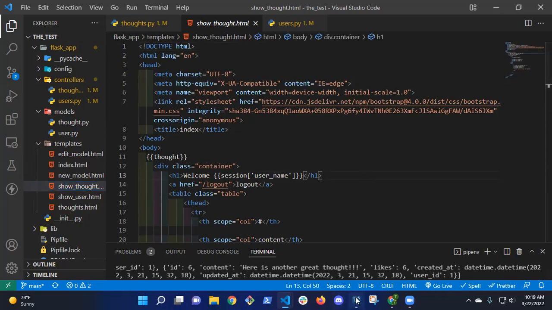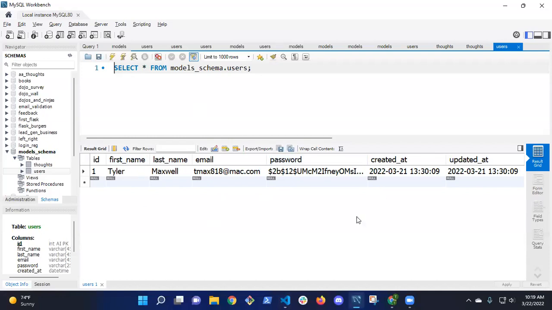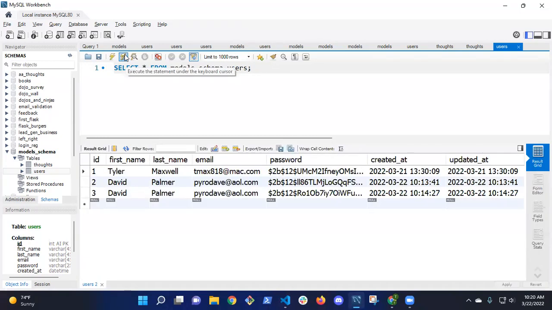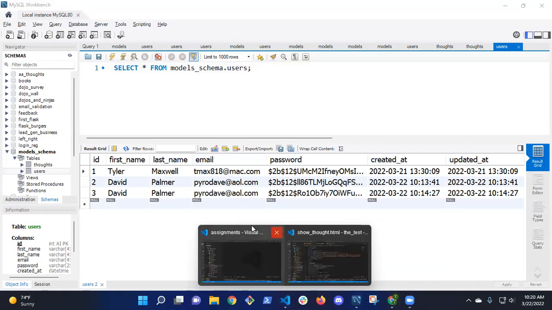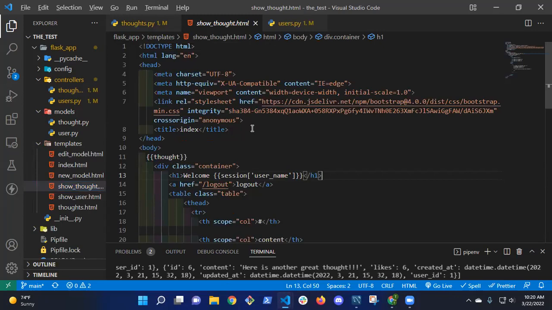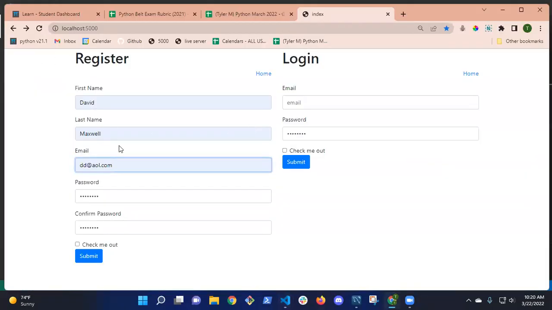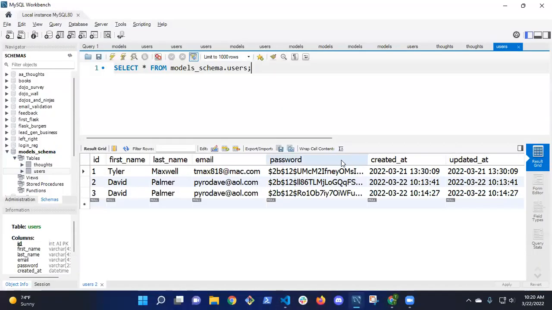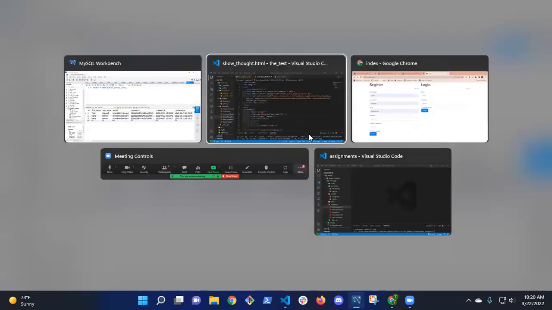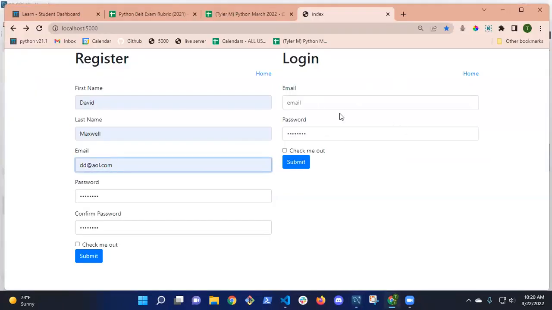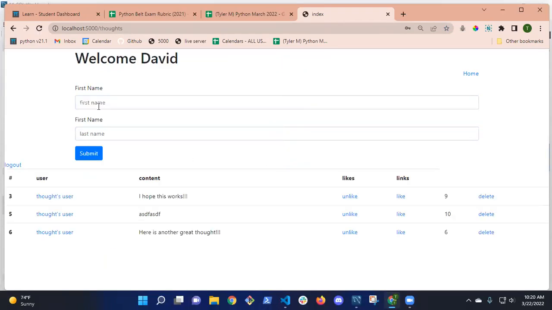Okay, so I'm going to check my database and see if Dave is hitting it. Let me just double check. Run this. Oh no, he's there. Okay, so it added to my database. So what's happening? I come back here, go back to my browser, and try to submit Dave. I'm not going to try to submit him again. Let's see, what was his email? Let's try to log him in. Pyro Dave. Okay, so I'm able to log him in.